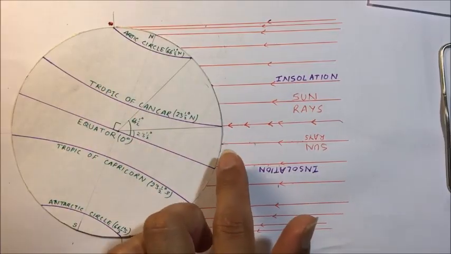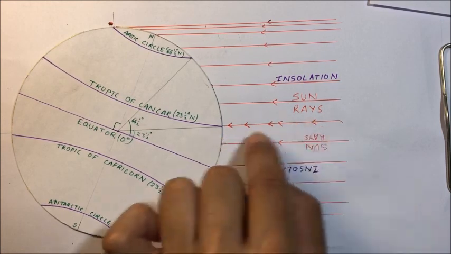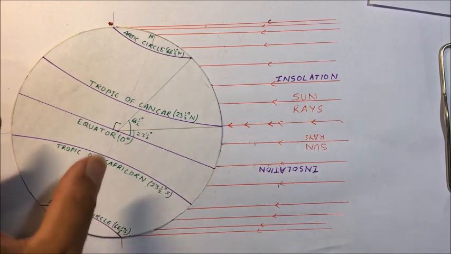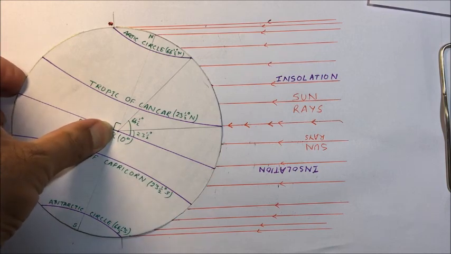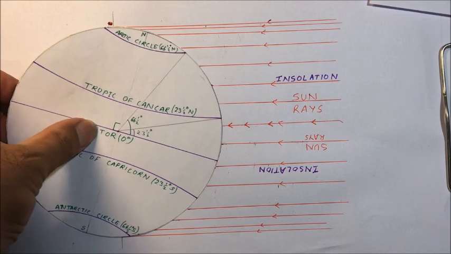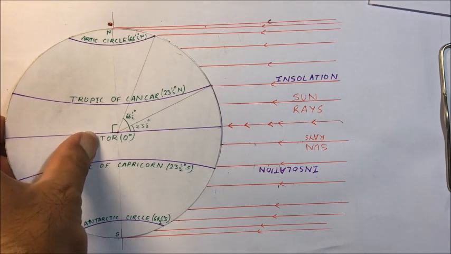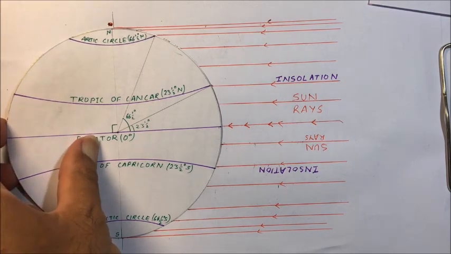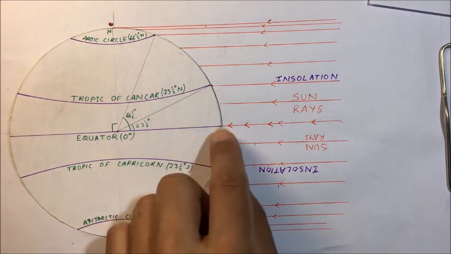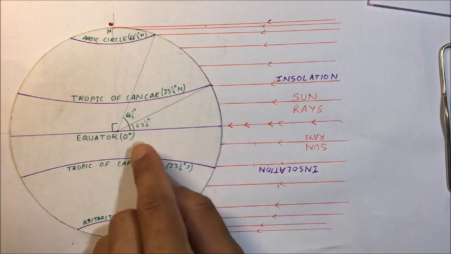This is the position on 21st June, that is the summer solstice, the June solstice. The sun rays are overhead on the Tropic of Cancer. Now, as you move from June towards September, the sun rays will be moving overhead towards the equator. So here the sun rays will be falling vertical, that is overhead on the equator, and this is on 22nd September, and we call it the autumn equinox or September equinox. The sun rays are overhead on the equator.